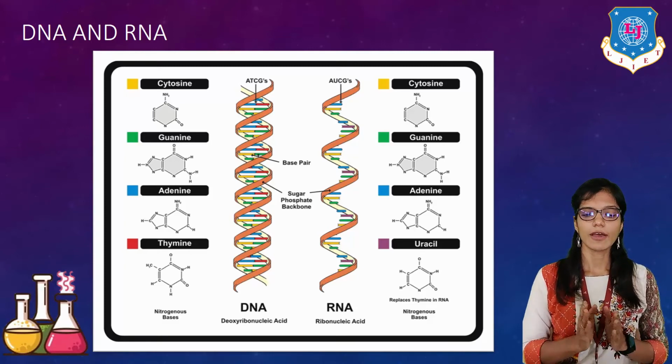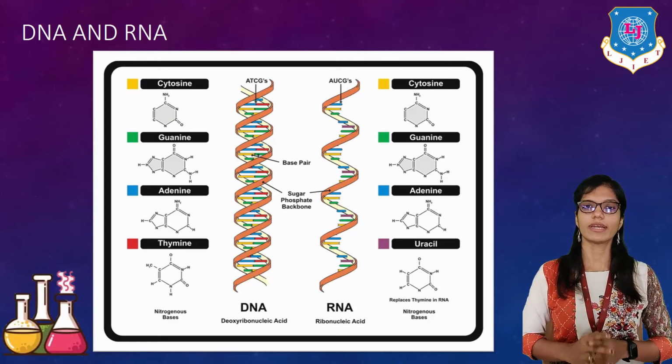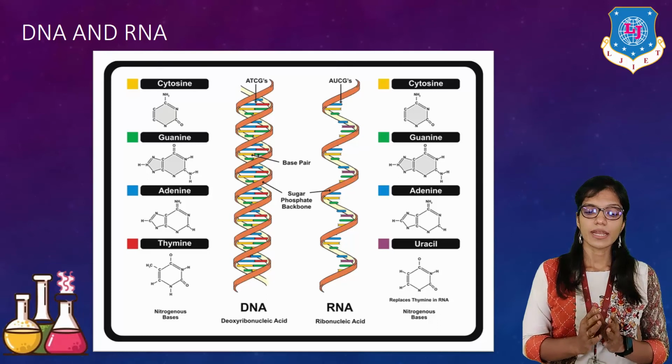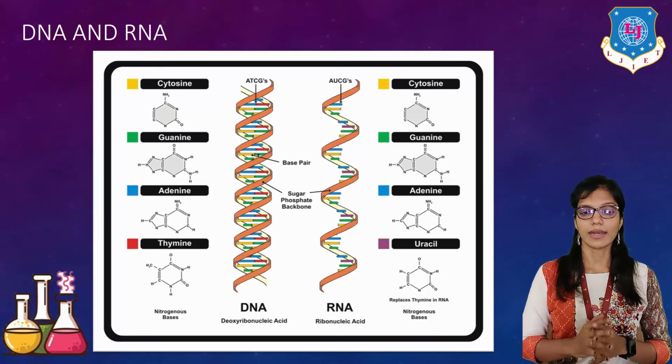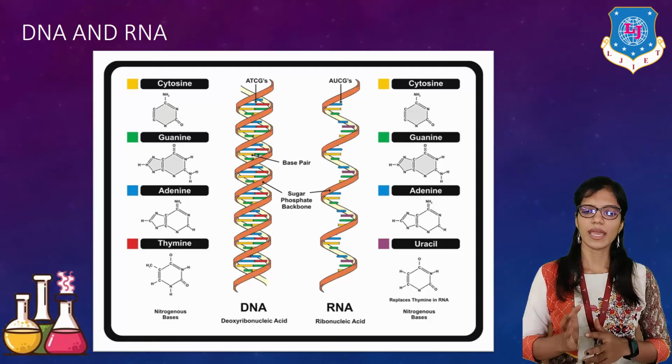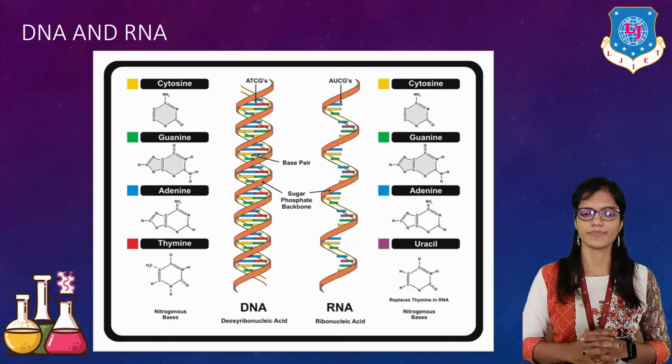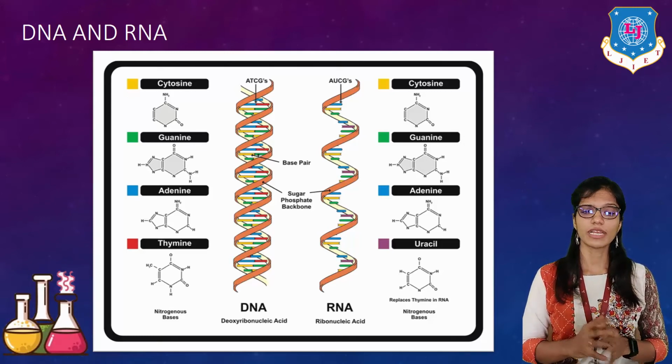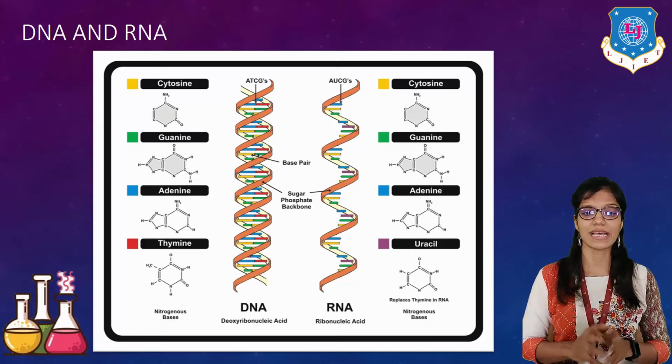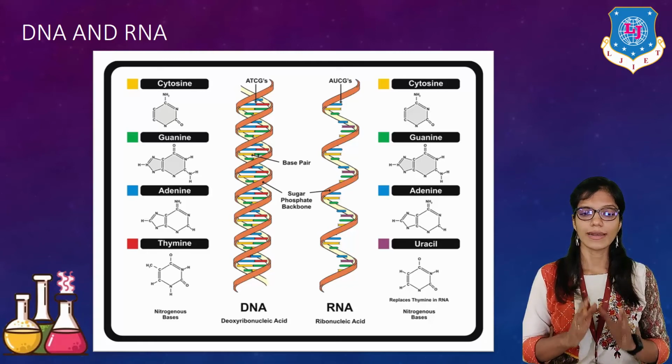Same way, we will have 4 different nitrogenous bases in RNA, which are cytosine, guanine, adenine and uracil. A here combines with U, while C combines with G. Okay, generally DNA and RNA both contain sugar phosphate backbones, and you can see here in the image the structure of the nitrogenous bases.